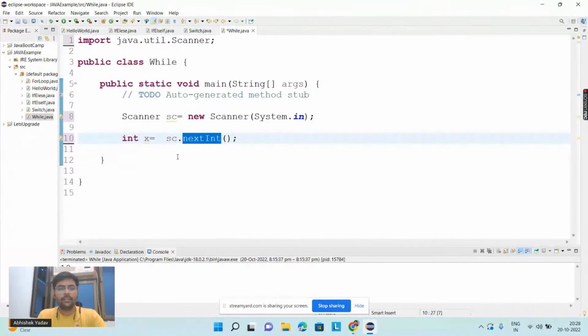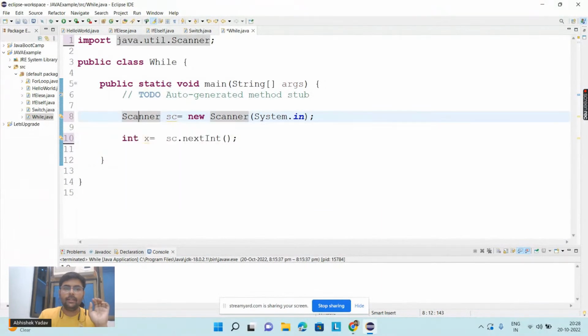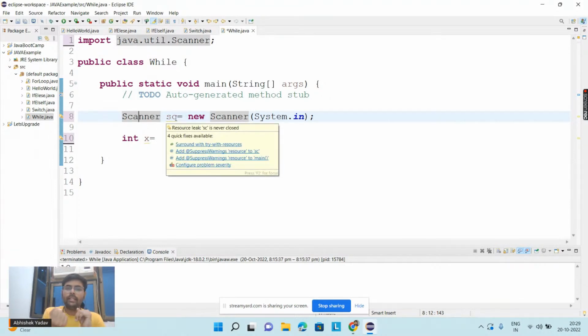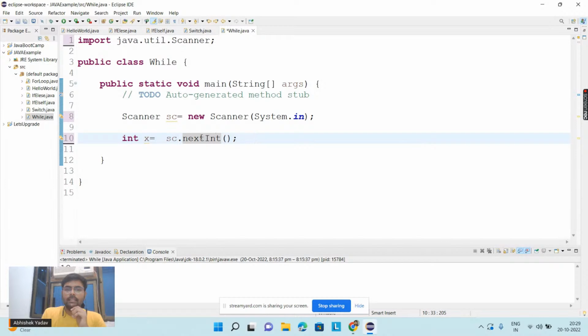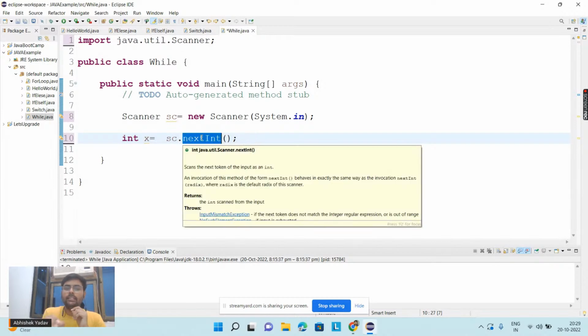So till this part, everyone is clear. We are saying, hey, what we have discussed about class and object. In order to use the functionality of a mobile, I have to buy a mobile, right? Similarly, in order to take data from the buffer, the functionality of taking the data from the buffer is written inside this nextInt method. The logic is written inside this nextInt method, and this nextInt method is present where?